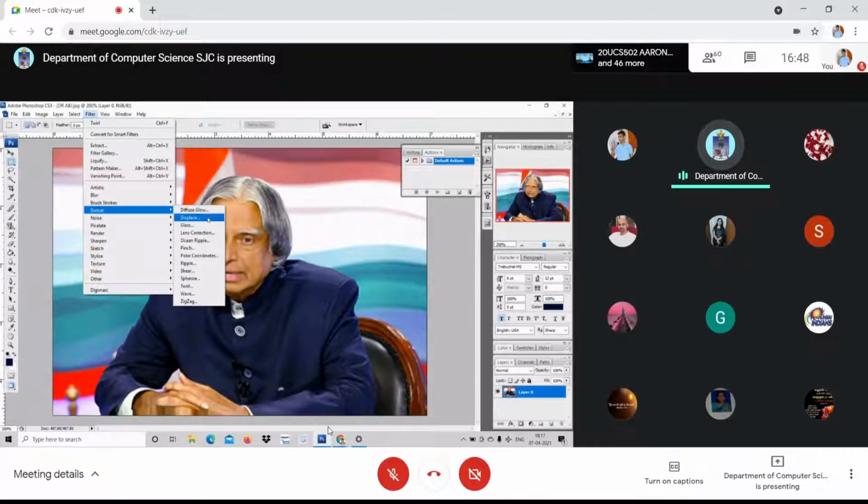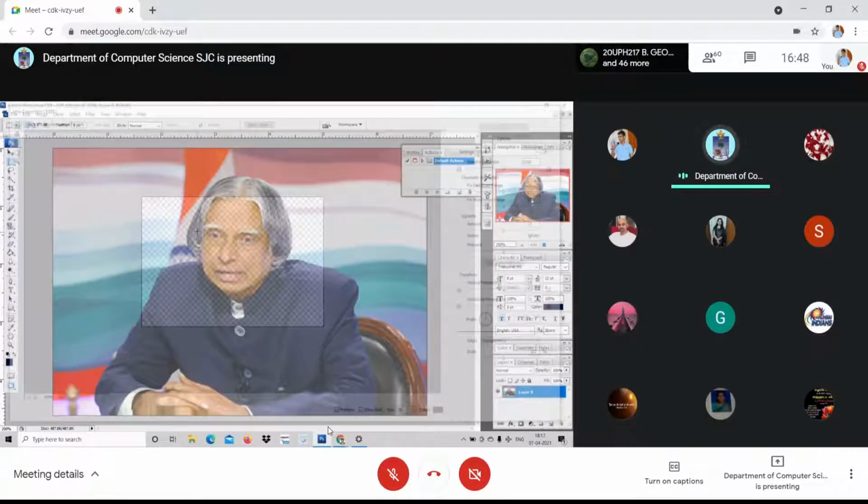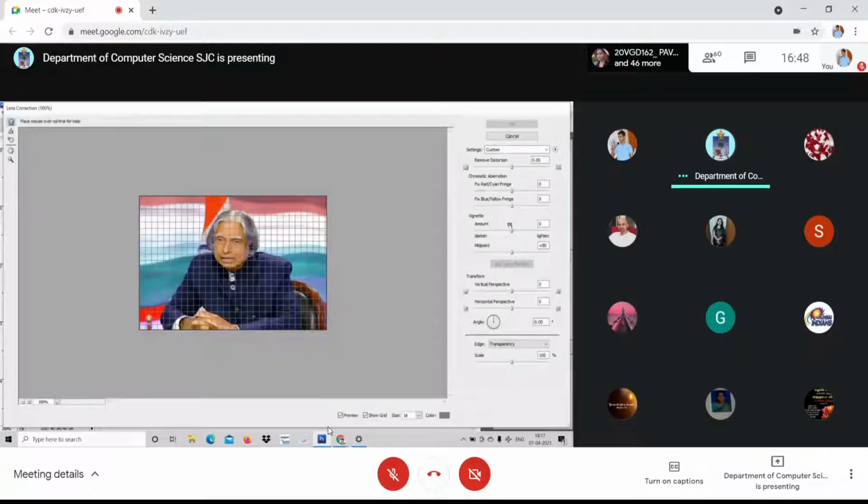So I request all of you to please go for the distort. And then I go for lens correction. The first option is auto. Just click over here. See, for example, custom.